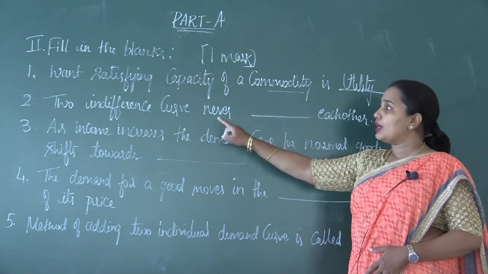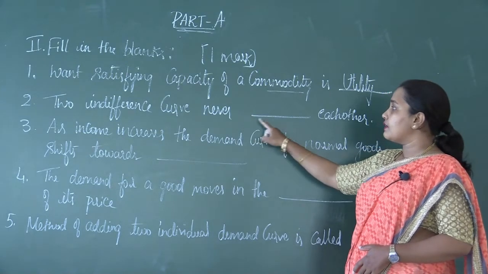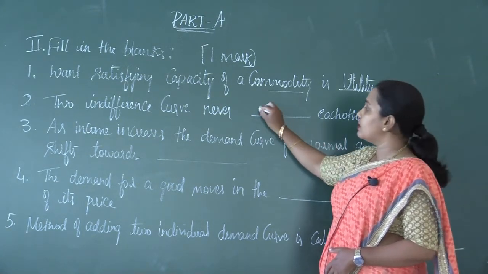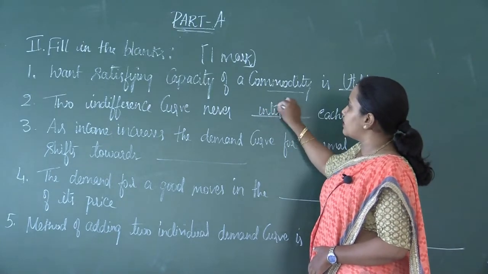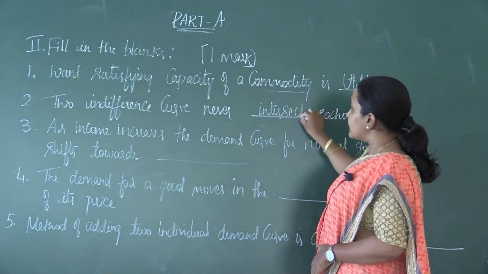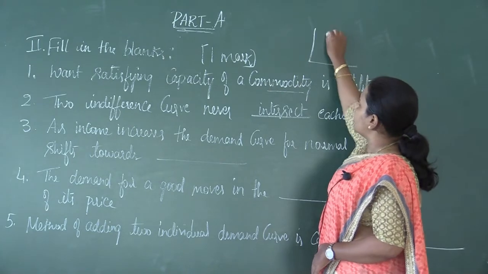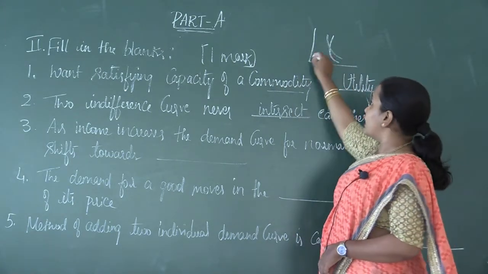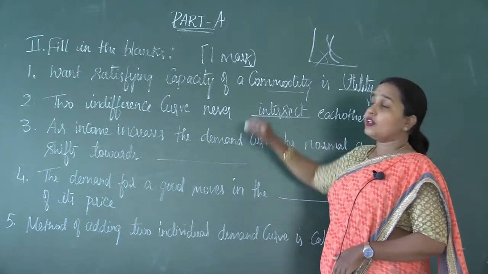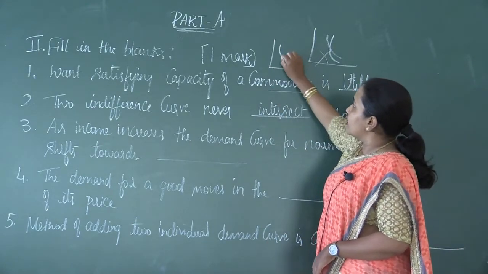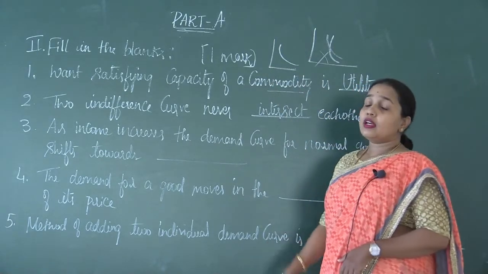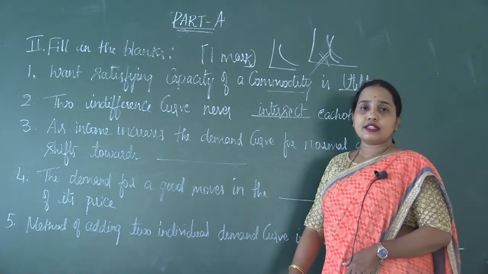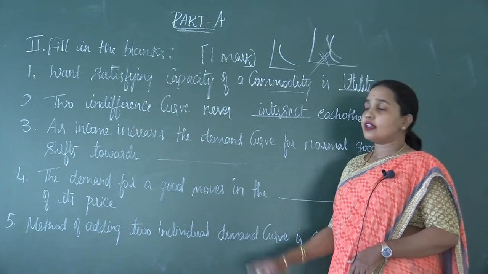Next, two indifference curves never dash each other. What should be the answer here? Two indifference curves never intersect. I told you in the features that two indifference curves can never intersect. It is always convex to the origin, and one of its features is that two indifference curves never intersect each other.